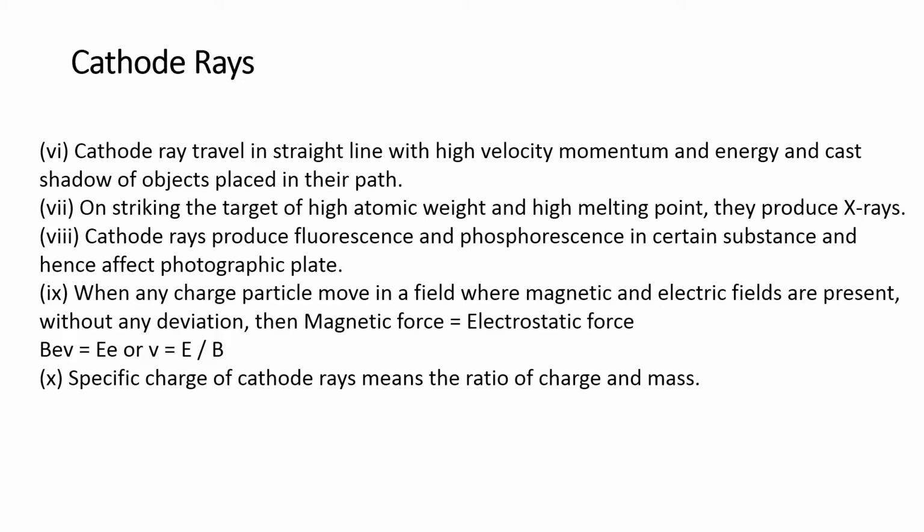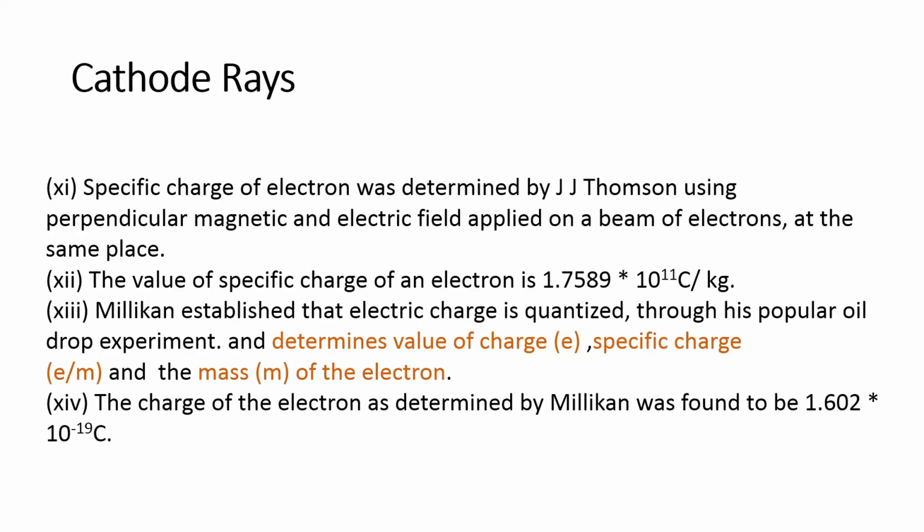The specific charge of the cathode rays means the ratio of charge and mass. The specific charge was first determined by J.J. Thomson using a setup in which the electric and magnetic fields are applied perpendicularly on the beam. The value of the specific charge of the electron is approximately 1.7589 × 10^11 coulomb per kg.